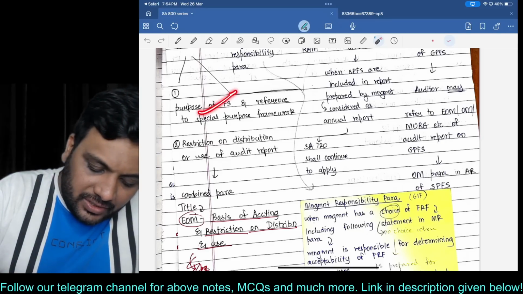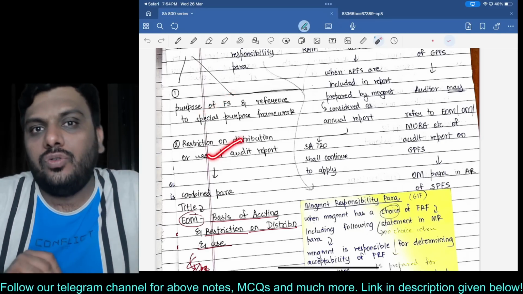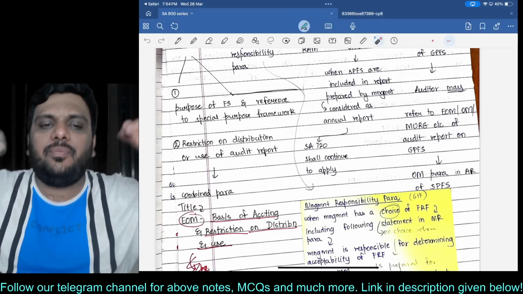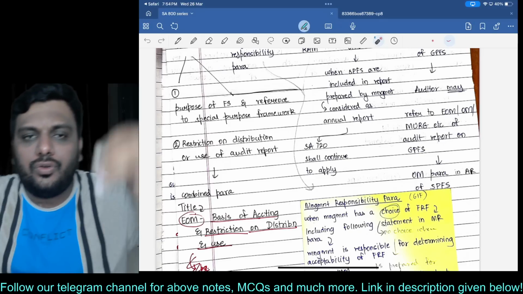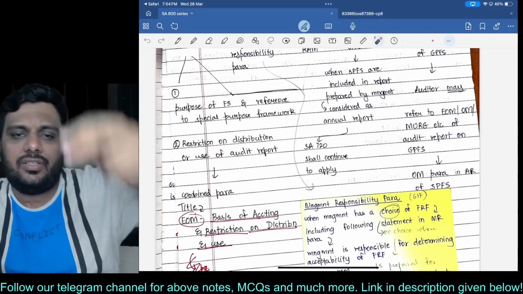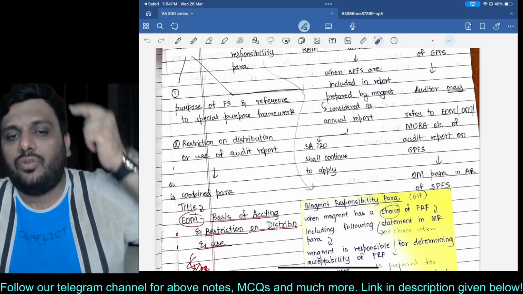So purpose of financial statements, restriction on distribution or use of audit report. One more time: purpose of financial statements, restriction on distribution or use of audit report.